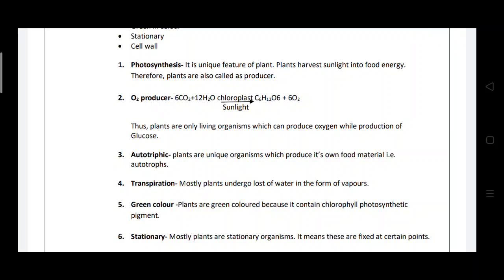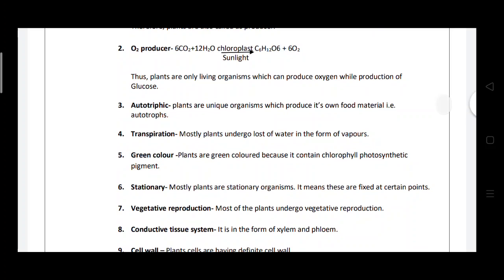The next character of the plant is transpiration. Transpiration means the loss of water in the form of vapors. Many plants lose their water in the form of vapor. This process is known as transpiration. Then the next character is the green color. The plants have leaves with green color, because these leaves contain the chlorophyll photosynthetic pigment.